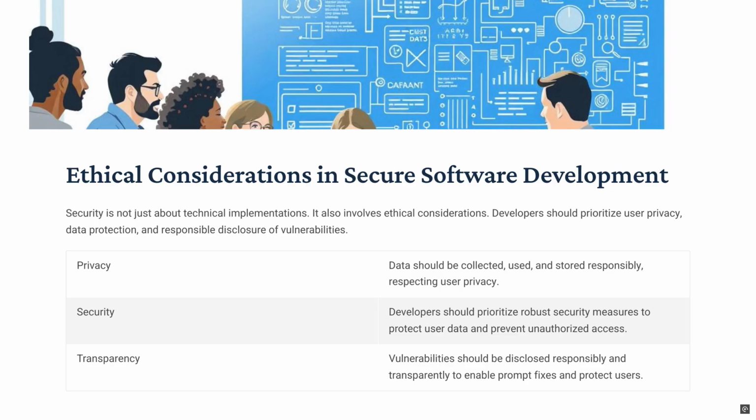Ethical considerations in secure software development. Security is not just about technical implementations. Developers should prioritize user privacy, data protection, and responsible disclosure of vulnerabilities. So with privacy, data should be collected, used, and stored responsibly, respecting the user's privacy. With security, developers should prioritize robust security measures to protect the user data and prevent unauthorized access. And for transparency, vulnerabilities should be disclosed responsibly and transparently to enable prompt fixes and protect users. This also helps with the reputation of the developer that makes the software.